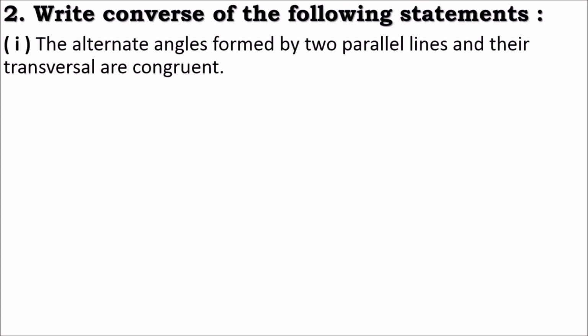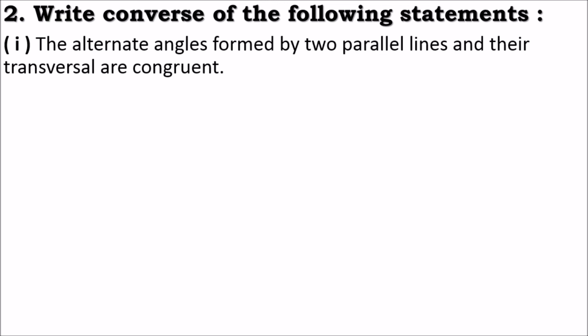Congruent. But what is congruent in this statement? Alternate angles are congruent. So alternate angles are congruent would be the consequent. This part will be written after the word then. Whatever is left in this statement, that is two parallels, that would be the antecedent of the given statement. It means it will come after the word if.